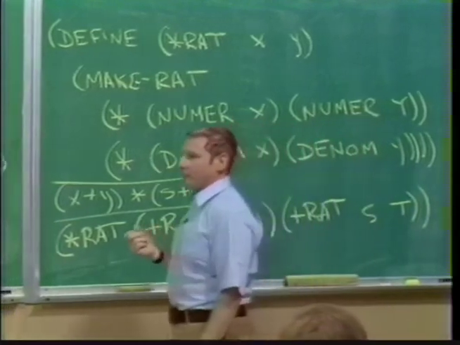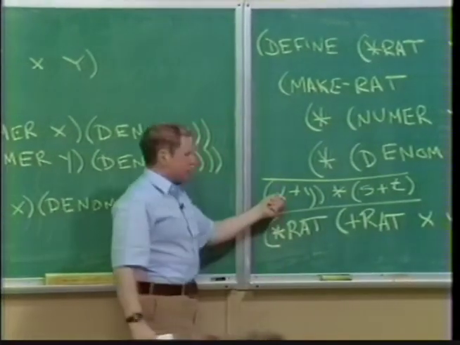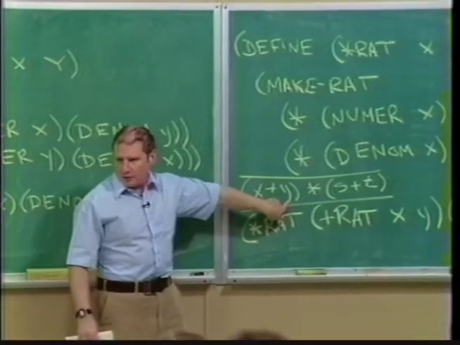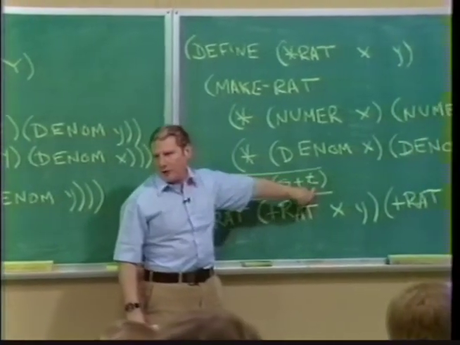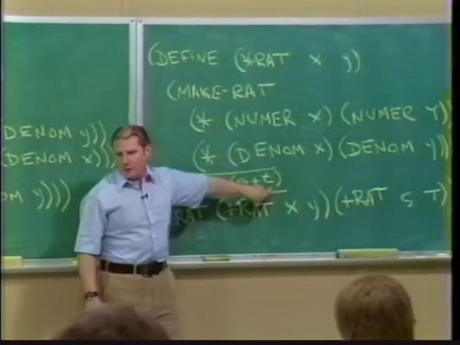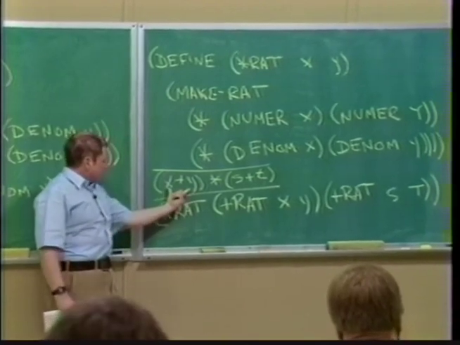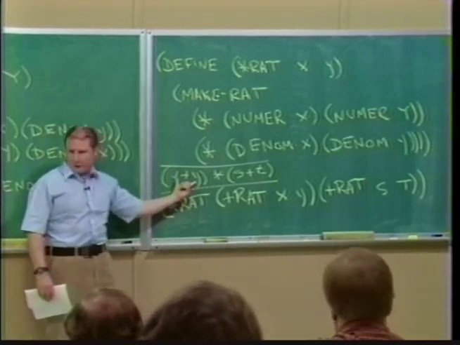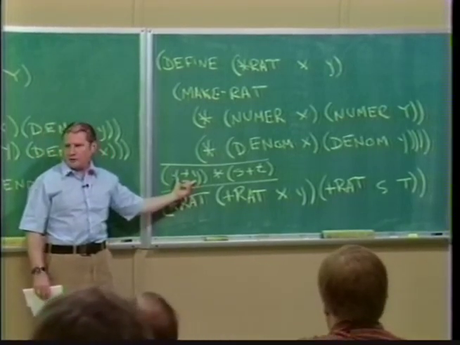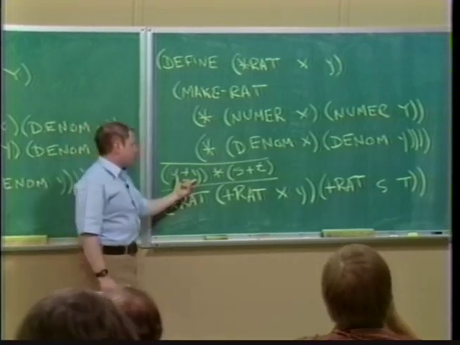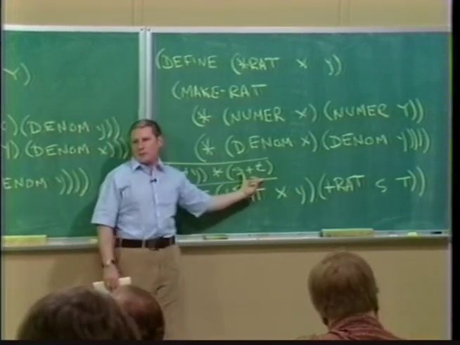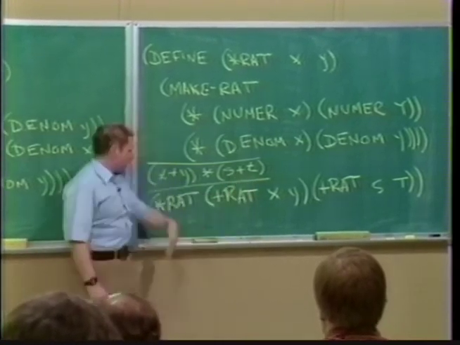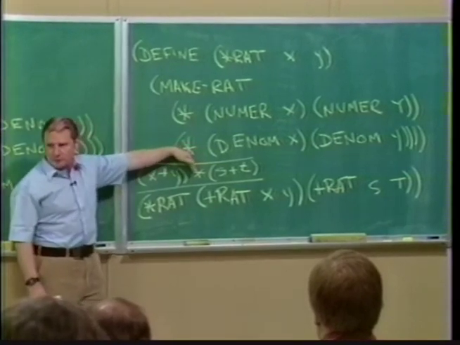If I did the other thing, if I said, well, the way I want to think about this is I type into my machine four numbers, which are the numerators and denominators of x and y, and then four more numbers, which are the numerators and denominators of s and t. And then what I'd be sitting with is, well, what would I do? I'd add these, and somehow I'd have to have two temporary variables, which are the numerators and denominators of this sum. And I'd go off and store them someplace. And then I'd go over here, I'd type in four more numbers, I'd get two more temporary variables, which are the numerators and denominators of s and t. And then finally, I'd put those together by multiplying them.